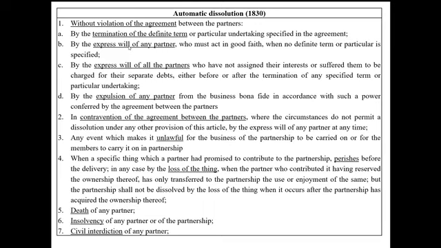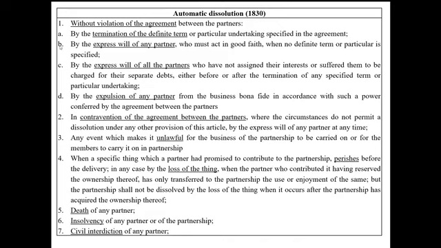So if it was converted into a partnership at will, it can be dissolved at any time without committing a breach of contract. Letter B, by the express will of any partner who must act in good faith, when no definite term or particular undertaking is specified. Example, ABC formed a partnership at will. Later on, A withdraws. In that case, the partnership is automatically dissolved. But take note, there is no breach of contract, because it is a partnership at will, so it can be dissolved at any time, provided the withdrawing partner is acting in good faith.